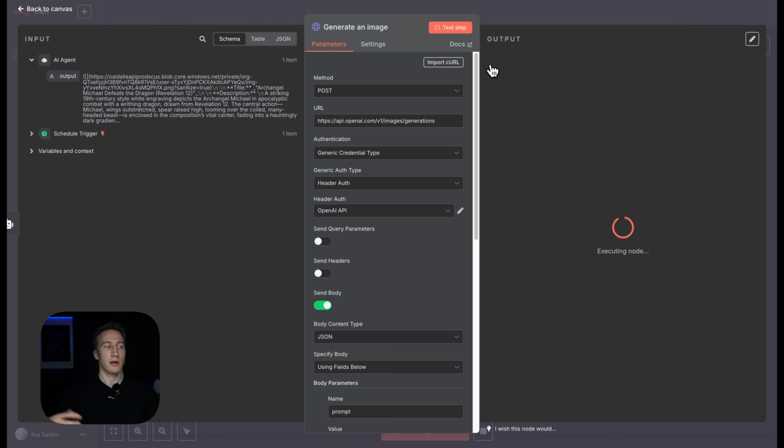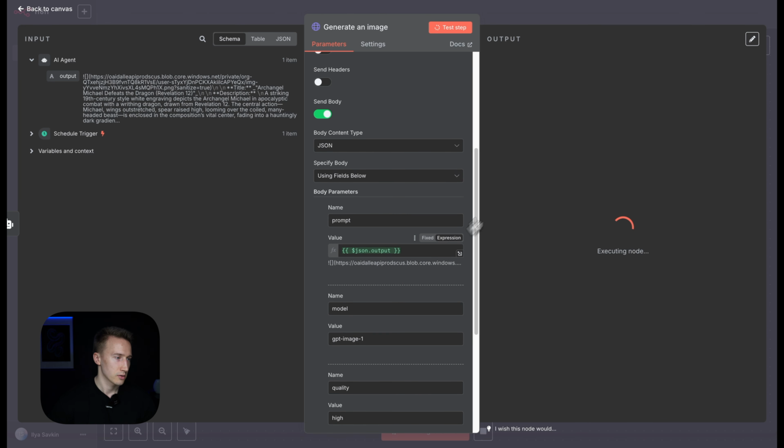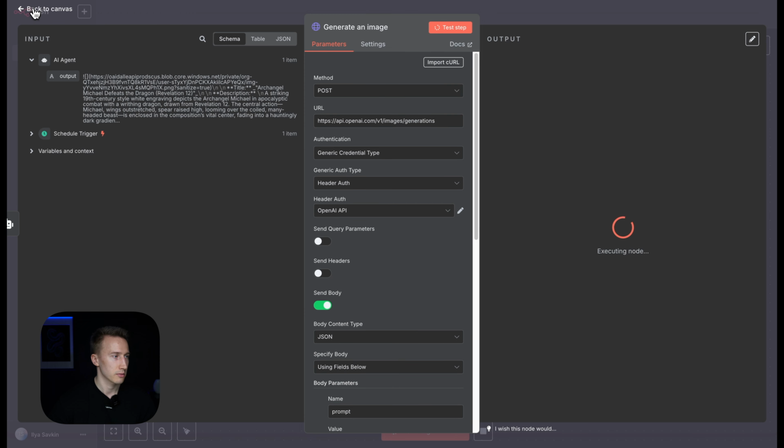If there is an error somewhere, it is always easier to find it because you test each of the nodes. Okay, it always takes some time, that's normal. If you generate an image in ChatGPT, it also takes maybe 30 seconds, one minute. While we are waiting for the execution, we can continue building.